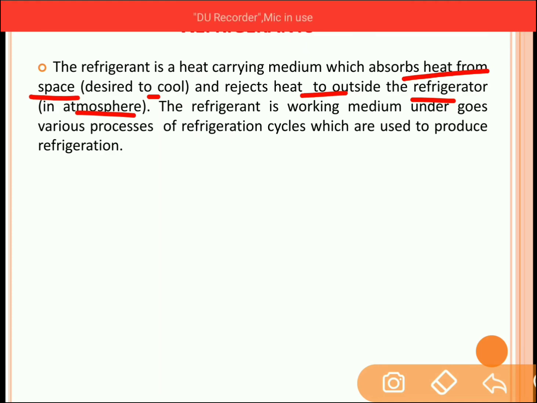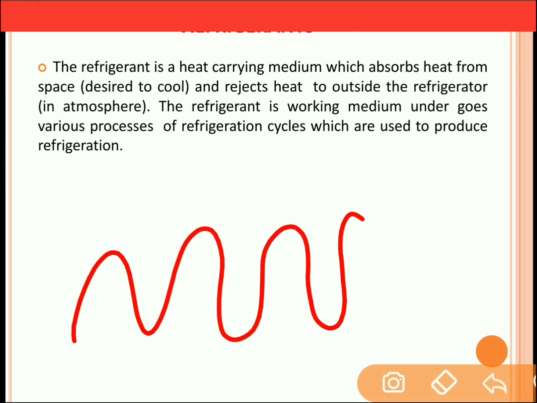This refrigerant is a working medium which undergoes various processes of the refrigeration cycle which are used to produce the refrigeration. So refrigerant is nothing but a kind of medium. It can be a liquid medium or a gaseous medium. This medium is filled inside the pipes of the AC or fridge, which absorbs the heat from the space which is to be cooled and rejects the heat to the surrounding. And this is how it can maintain the temperature of the space.